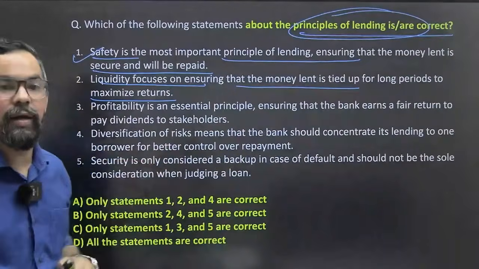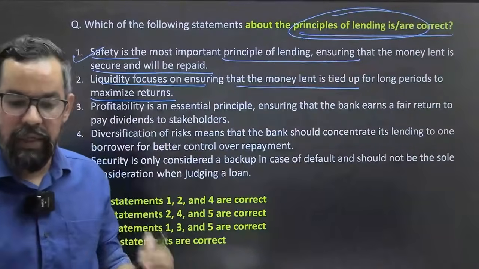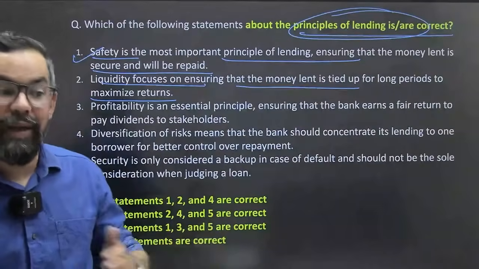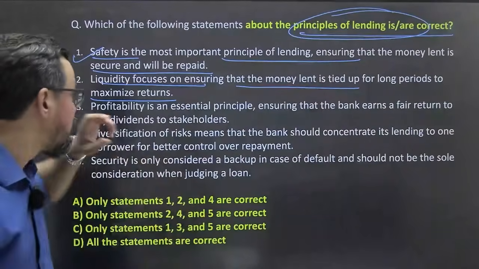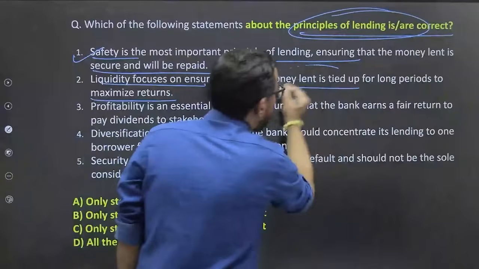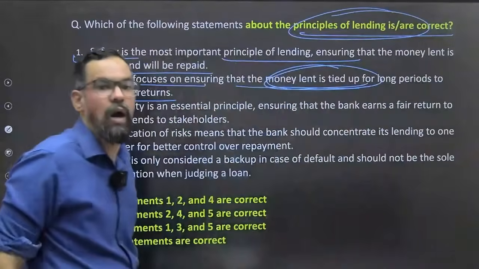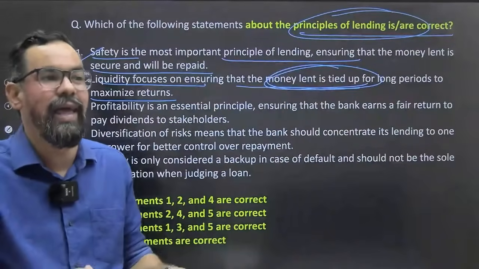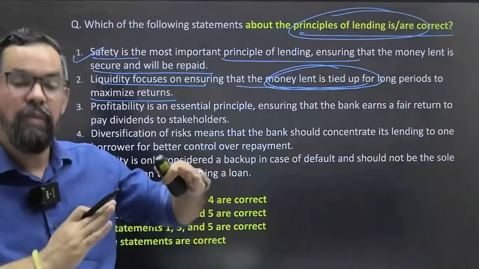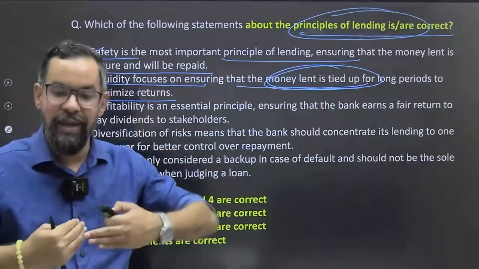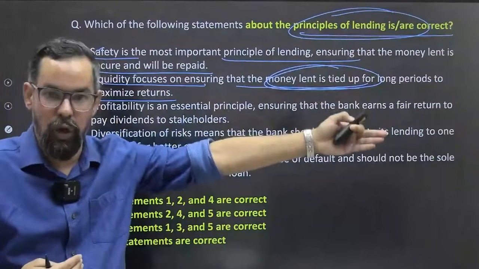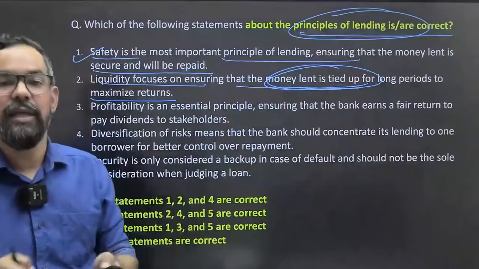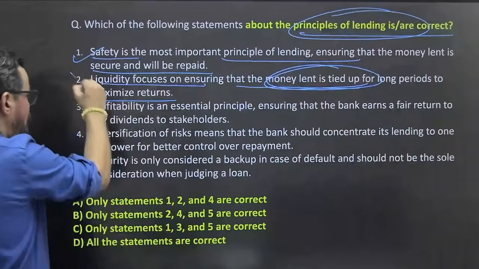Okay. So if we cannot return the customer's money, obviously they'll escalate it and it is going to cause a huge loss. Now, if you tie up your money in the long term, how will you repay? It is something like having a maturity gap. We have borrowed money and lent it for a long term period. So that is something which we will not refer to in this case.